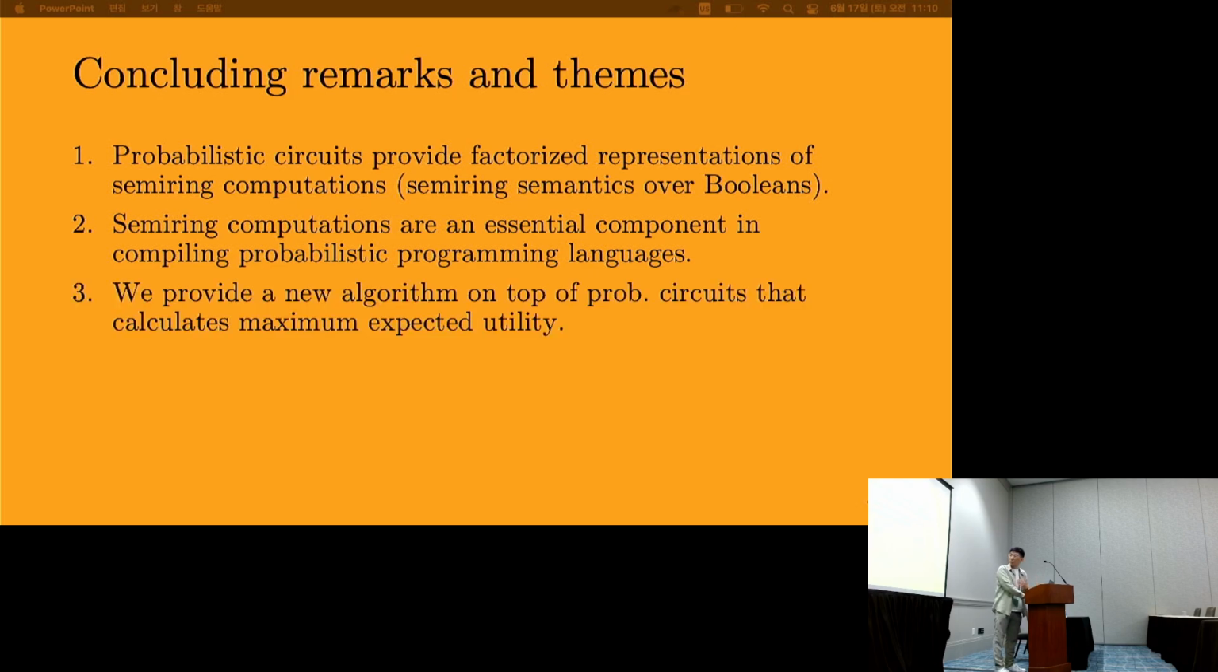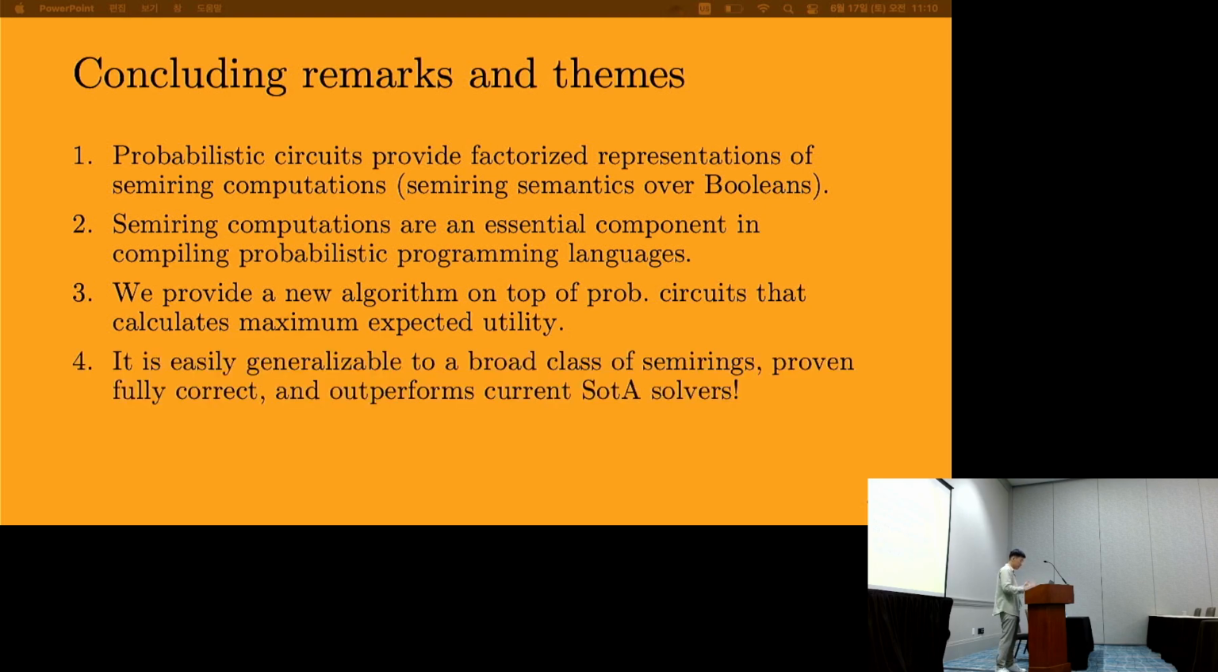For more about our contribution, third, we provide a new algorithm on top of these probabilistic circuits that calculates maximum expected utility. And four, it's easily generalizable to a broad class of semirings, proven fully correct, and it also outperforms current state-of-the-art solvers. It's also implemented fully in Rust. Please check it out at this link.